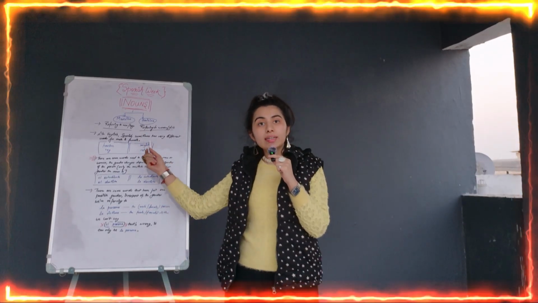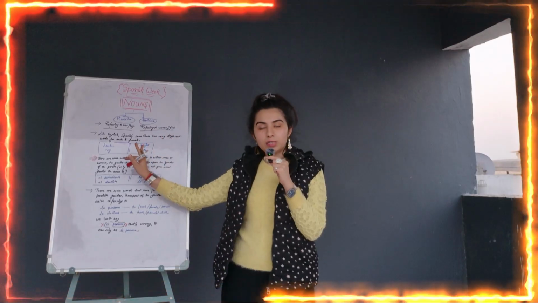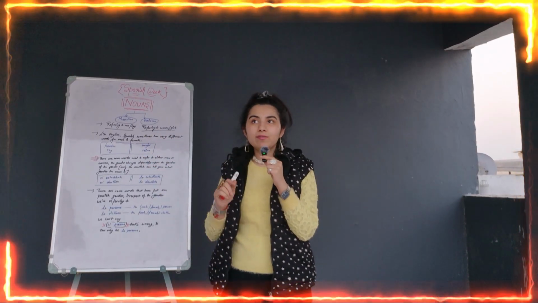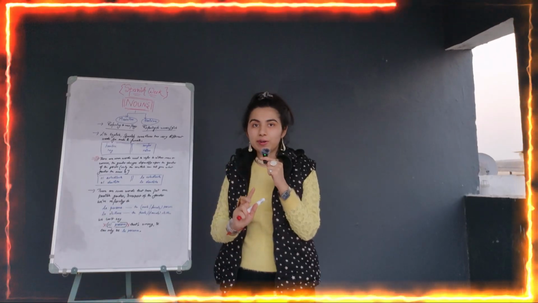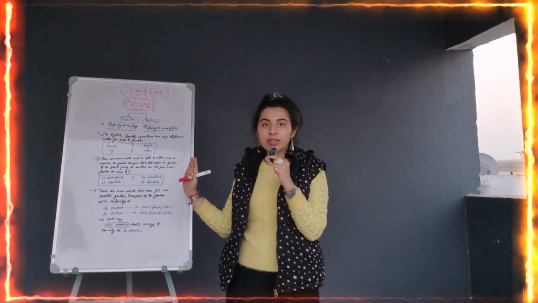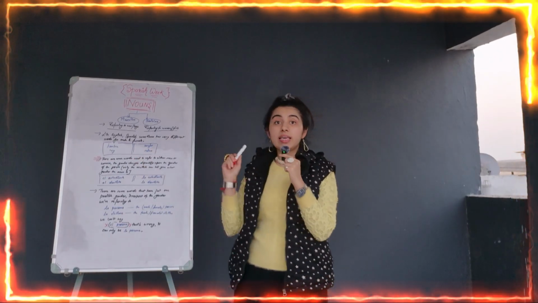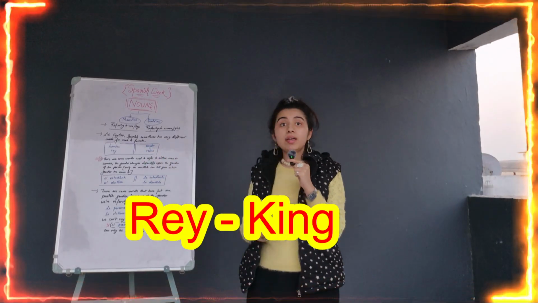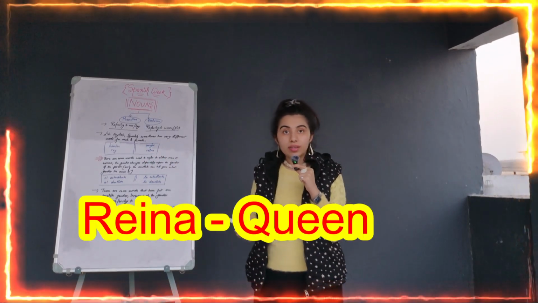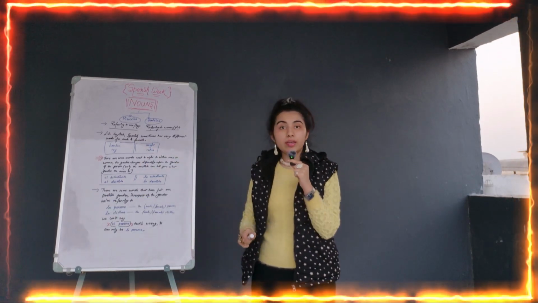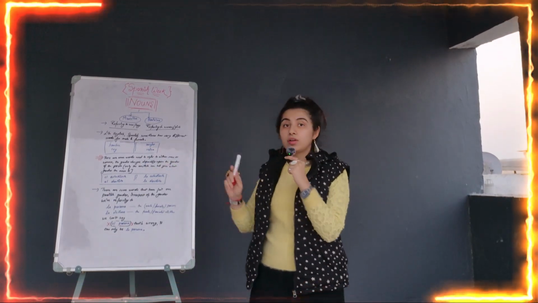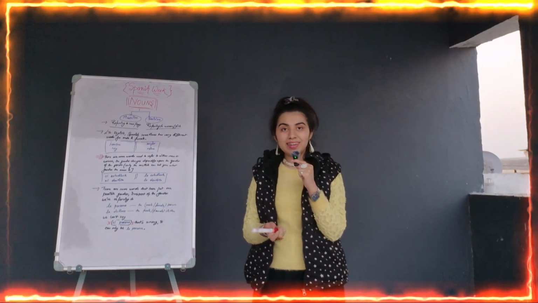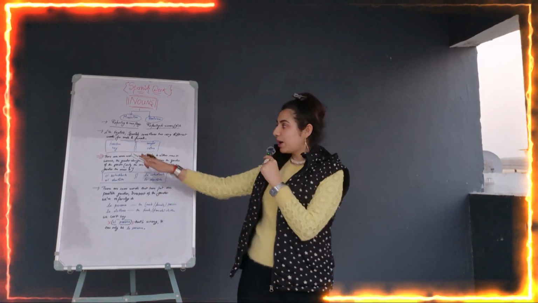The same is applicable in Spanish also. Not for every noun, but for a few we have different words for the genders. So what is king? King is rey. Queen is reina. This is how we write rey, and this is reina, queen. Both words are different, like in English, so in Spanish also they are different.